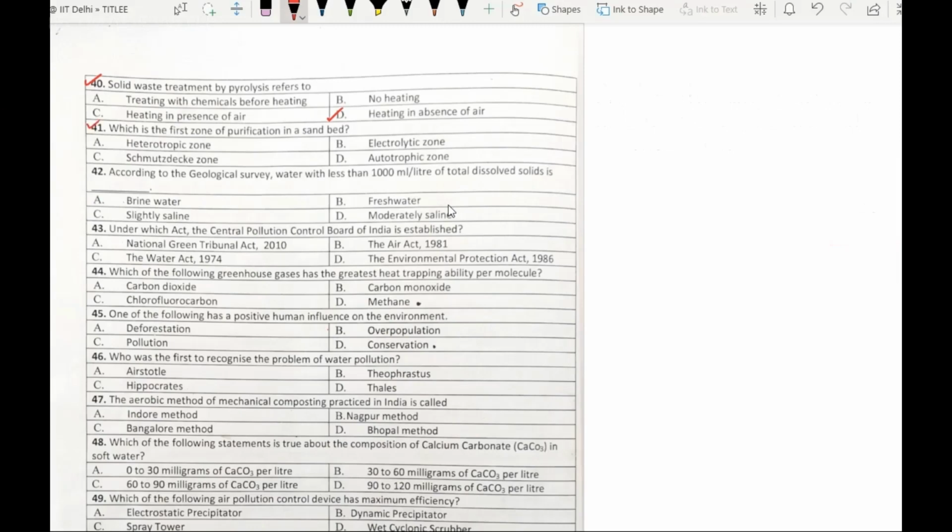Moving on to question number 41. Which is the first zone of purification in a sand bed? The options given are option A, heterotrophic zone, option B, electrolytic zone, option C, Schmutz-Decker zone, option D, autotrophic zone.